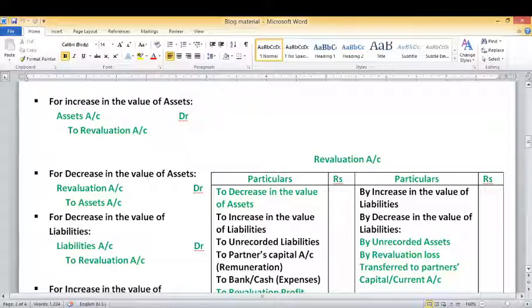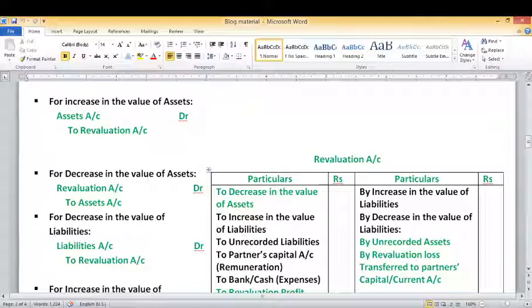If we are revising the values of assets and liabilities due to reconstitution of the partnership firm, and there is an increase in the value of an asset, it is a profit. As you know, the revaluation account is a nominal account, so the profit will be shown on the credit side of the revaluation account.